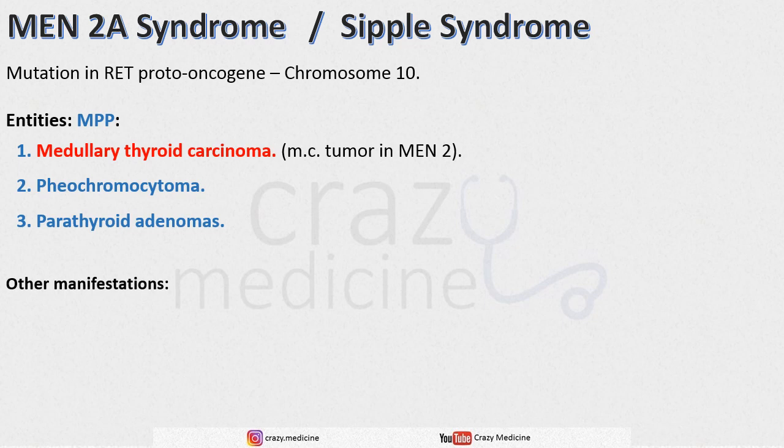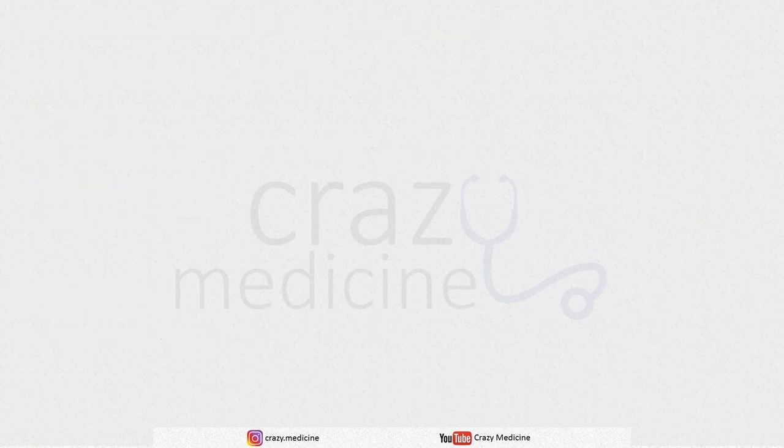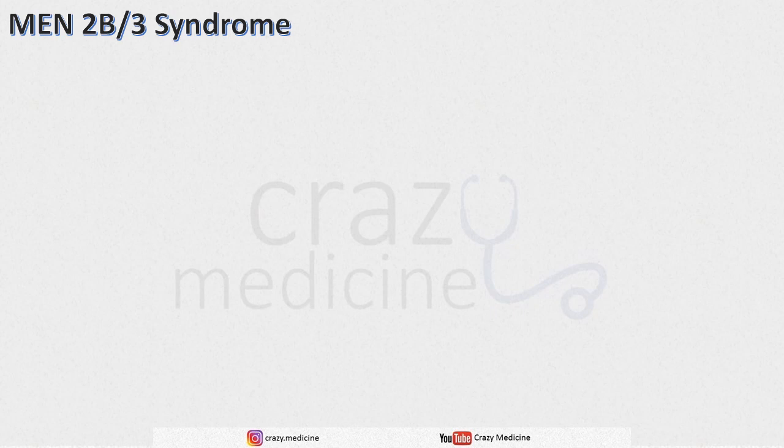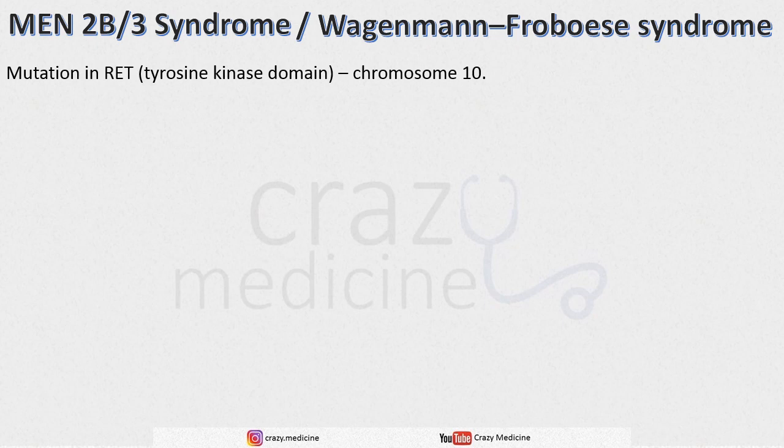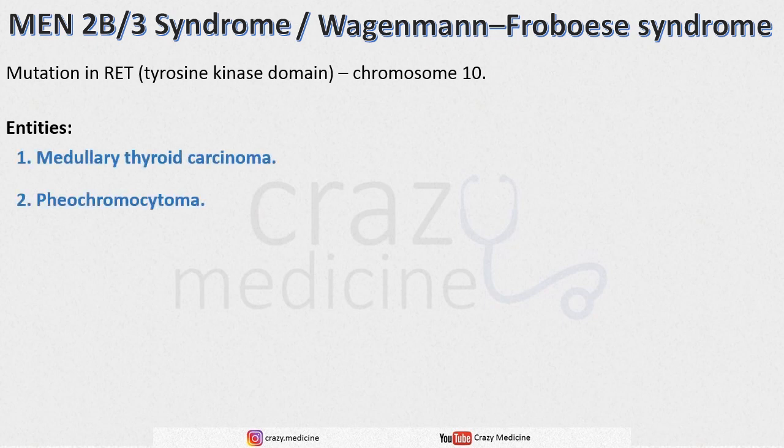Other manifestations of MEN2A syndrome are: first, Hirschsprung's disease, and second, cutaneous lichen amyloidosis. The next is MEN2B or MEN3 syndrome. It is also called Wagenmann-Froboese syndrome. It is caused due to mutation in the RET gene tyrosine kinase domain, which is situated in chromosome number 10. Its entities are: first, medullary thyroid carcinoma, second, pheochromocytoma.